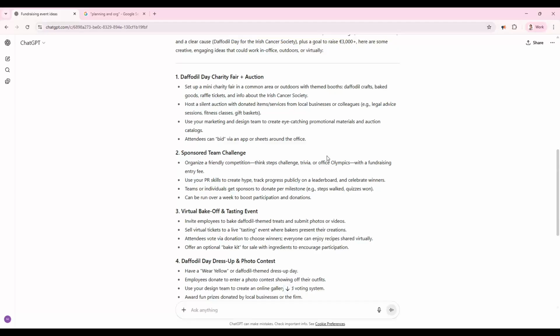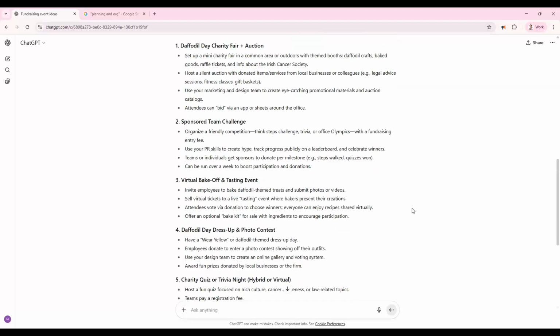So for me, I like the idea of the bake-off and the tasting event. I'm not keen on the idea of it being a virtual bake-off. I think the event will be a lot easier to plan if it's in person. So that would be one change that I would make to that. We could sell tickets to a live tasting event where bakers present their creations. Absolutely. And then we could have a prize for the best one.